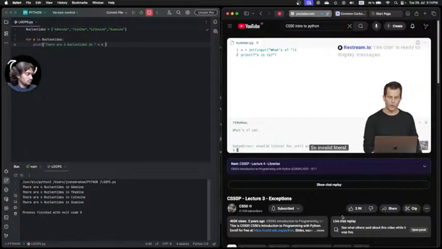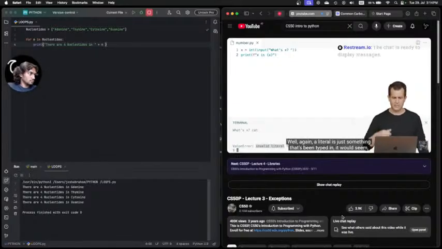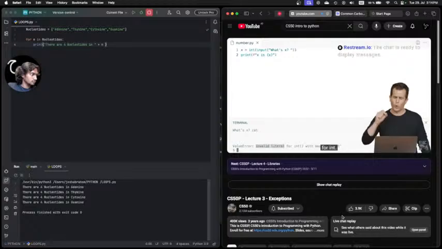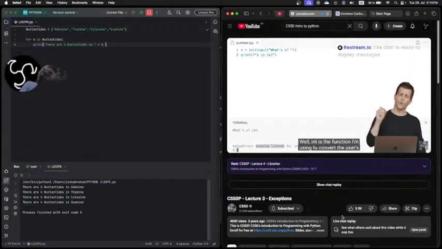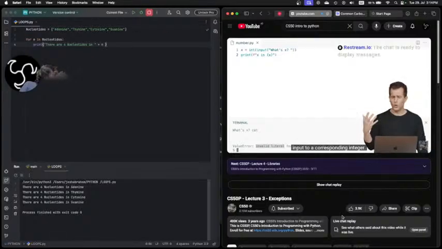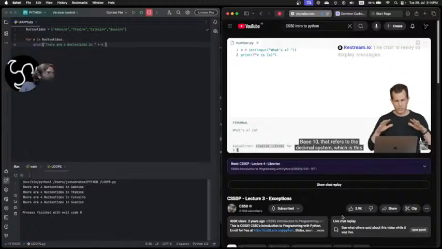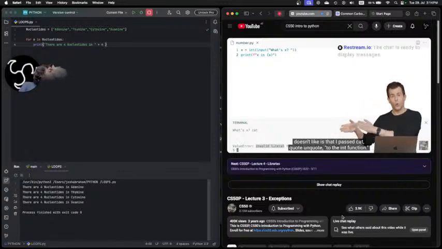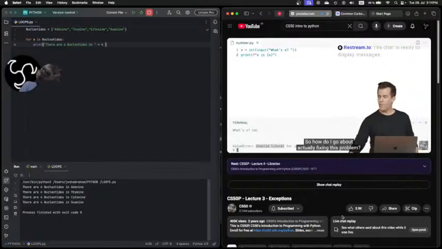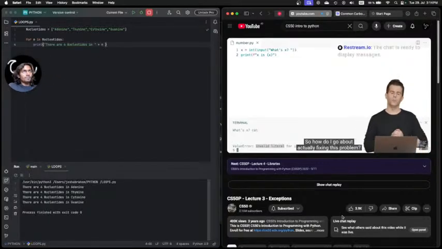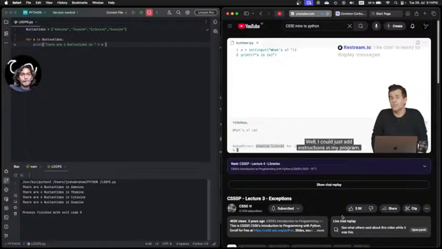So invalid literal. Well, again, a literal is just something that's been typed in, it would seem, for int. What is int exactly? Well, int is the function I'm using to convert the user's input to a corresponding integer. Base 10, that refers to the decimal system, which is the default that Python's using. And it looks like, at the end of the day, what Python really doesn't like is that I passed cat, quote unquote, to the int function. So how do I go about actually fixing this problem? Well, I could just add instructions in my program.